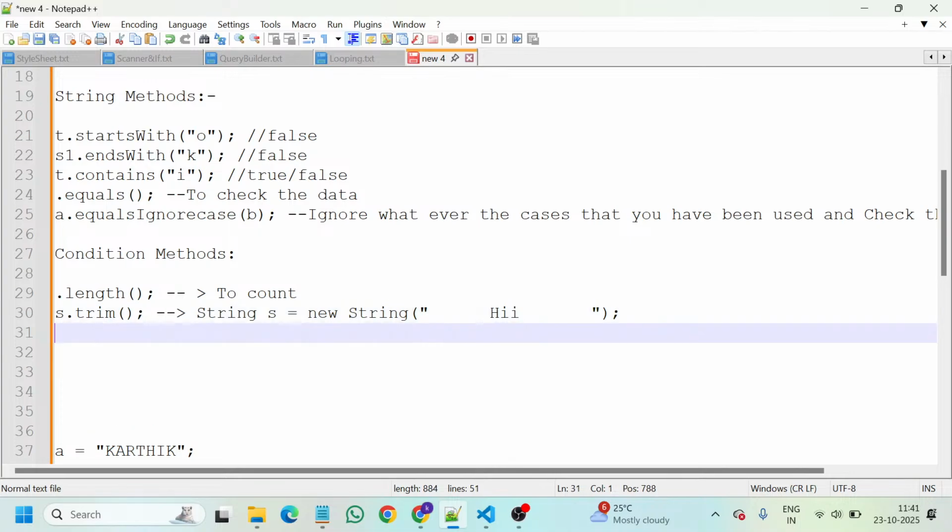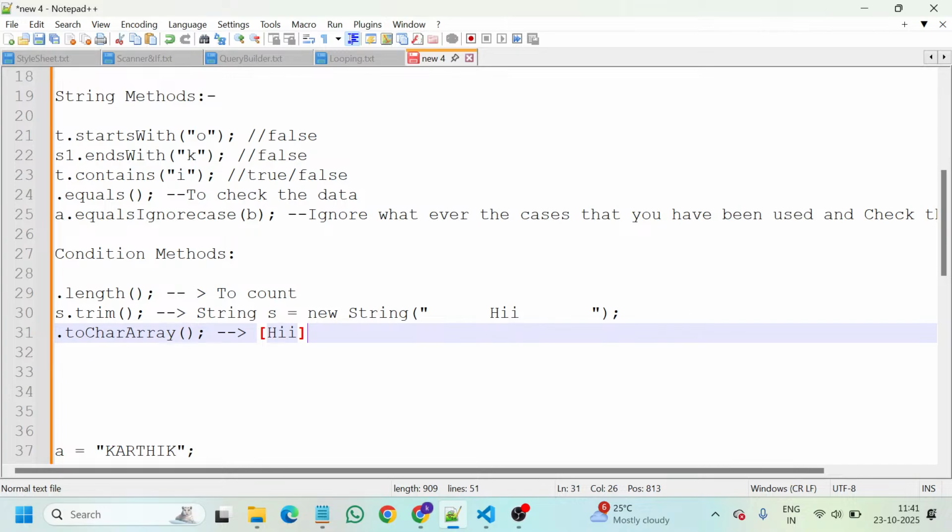And then we have dot toCharArray. Of course we have not discussed arrays, but I will explain what an array is in tomorrow's session. When coming to toCharArray, the entire string is converted into an array. The output will come like this, hi in square brackets, an array.